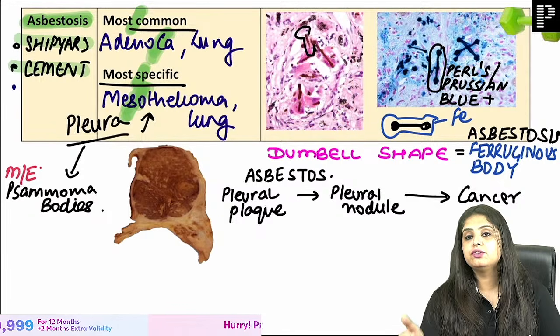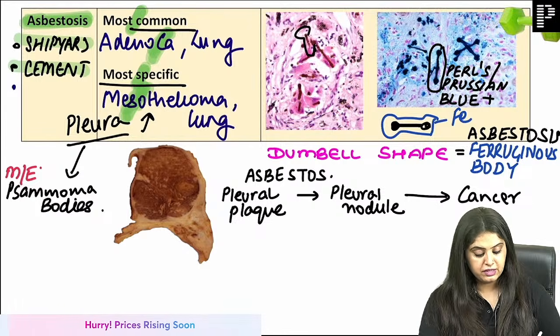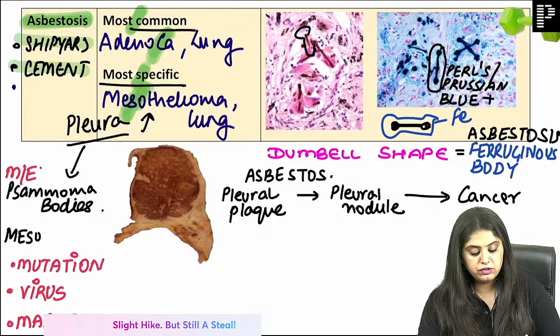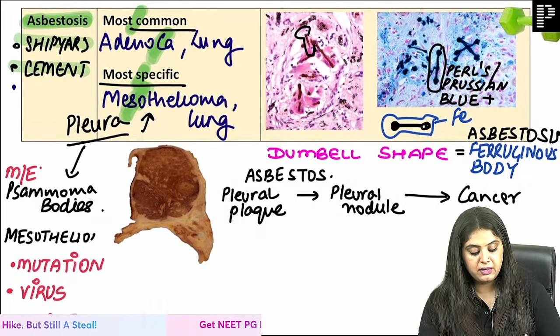Now I'm telling questions only and only for INI-CET students. With regard to mesothelioma, there are 3 questions. Even NEET PG students would want to know this. Mesothelioma, there are 3 questions.